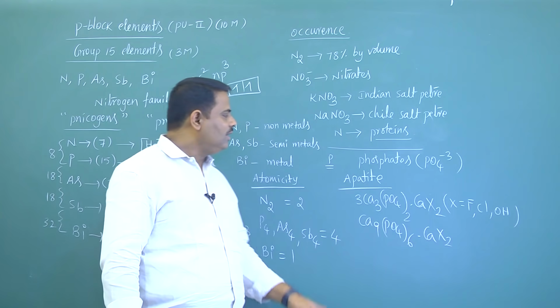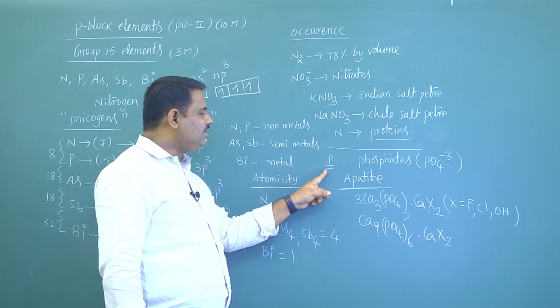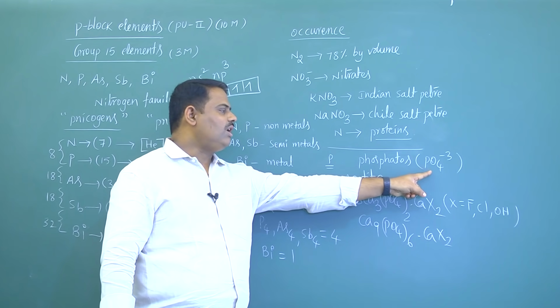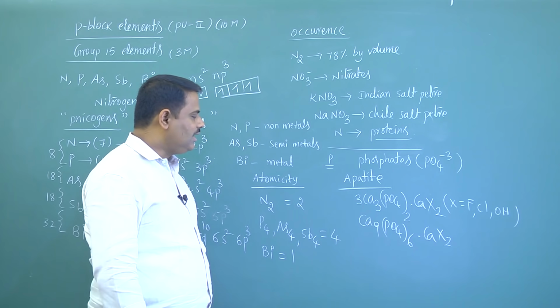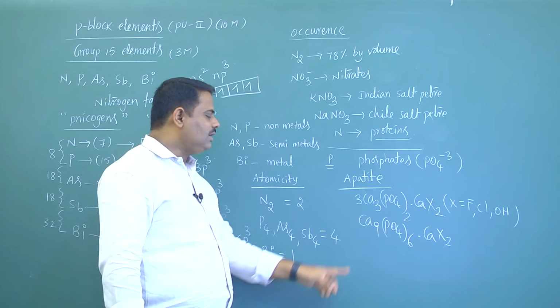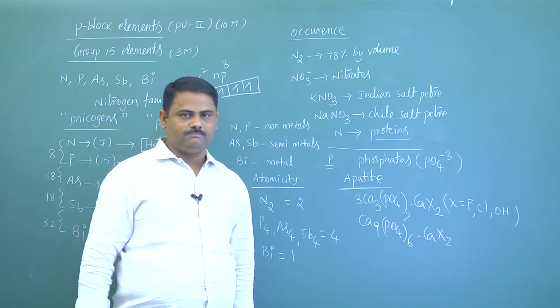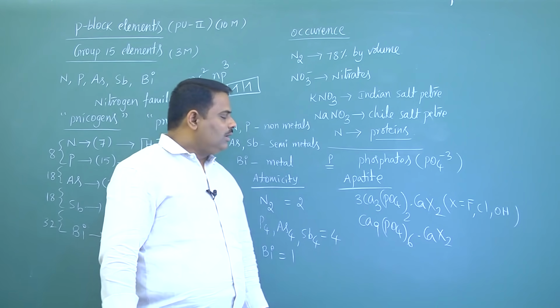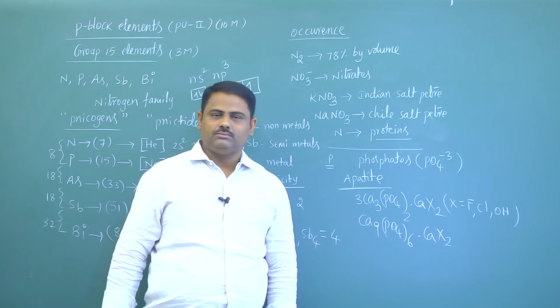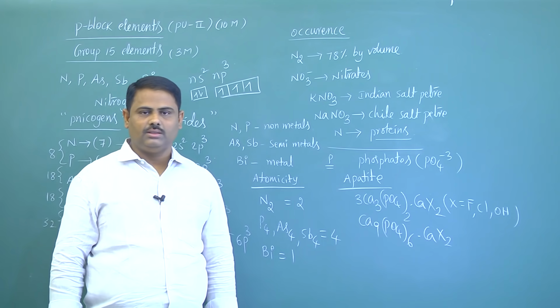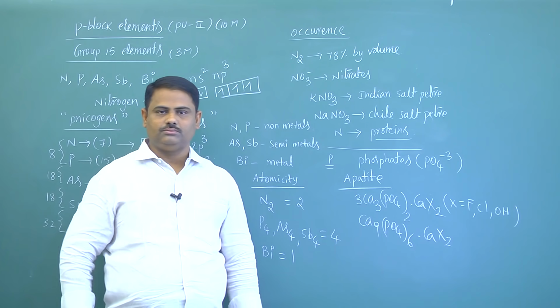I will repeat this. Phosphorus is present in the form of phosphate ions or phosphates. Examples are apatite family. This is the general formula. Now even phosphorus is present in bones, eggs and milk also.